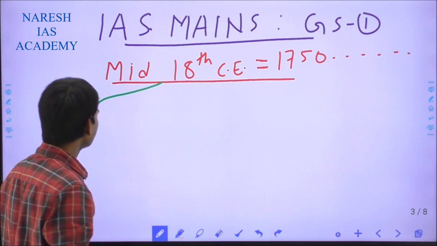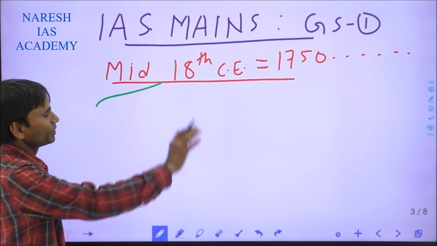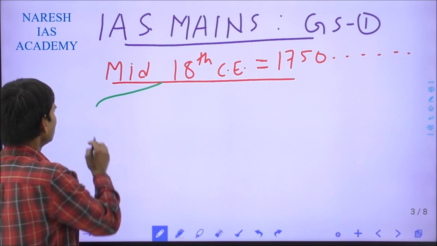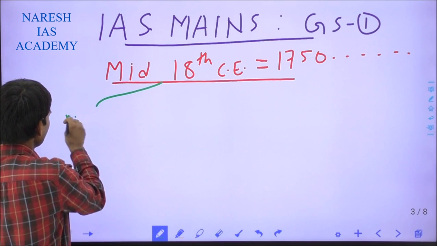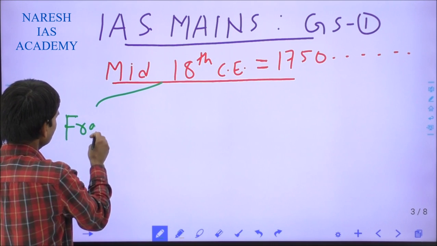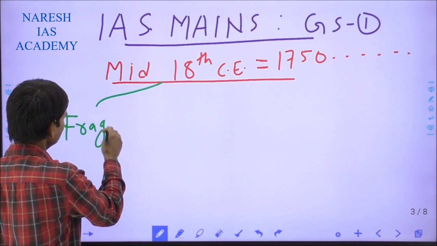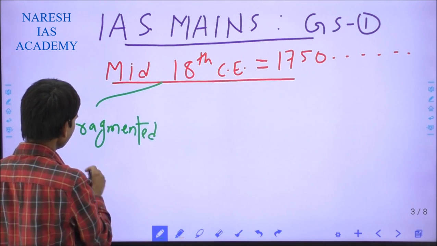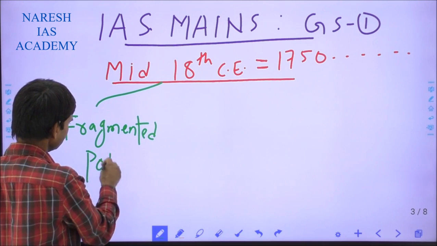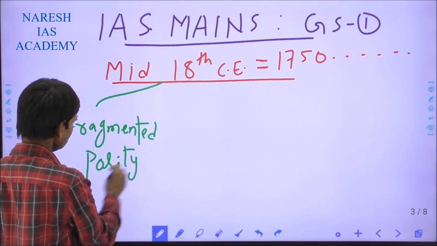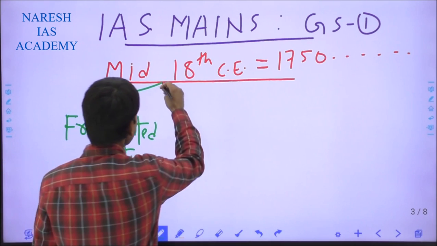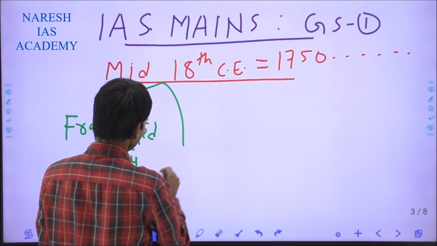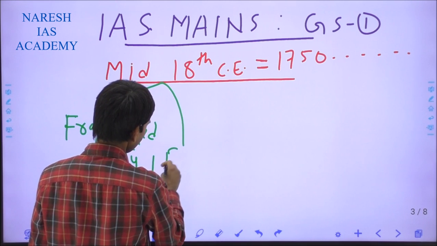The first event, we can evaluate the era as a fragmented polity, and we have to prove this. Do you agree or not? Fragmented polity or the disintegrated polity. Second, foreign invasion.